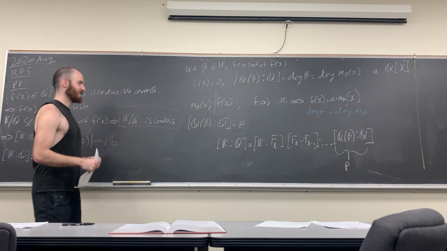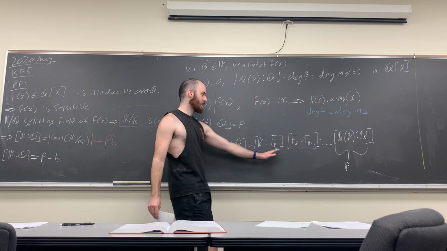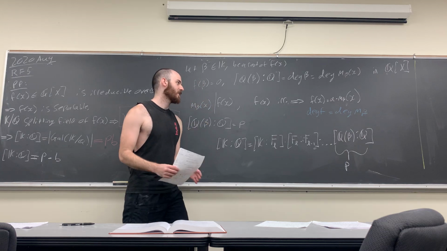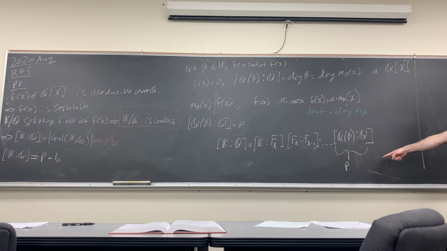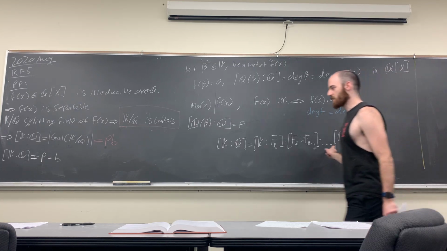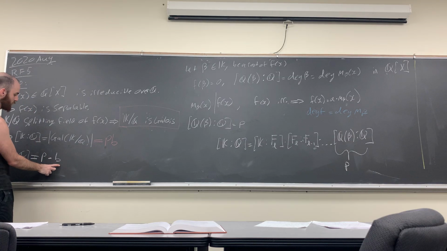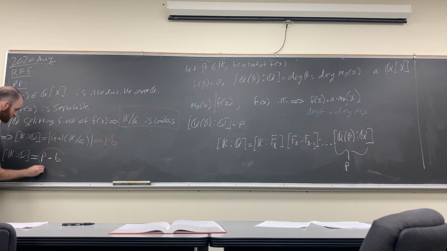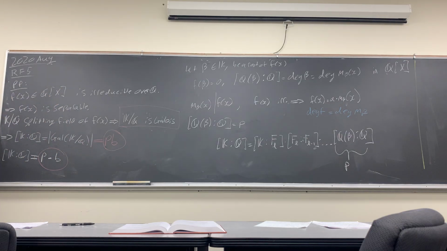So then we can look at a tower of fields where we have finite extensions adjoining roots that we do not have yet. The very first extension is going to be of degree P by this argument. So the degree of the extension of our splitting field over Q is going to be some multiple of P. And if it's some multiple of P, then our Galois group also has cardinality some multiple of P. Okay with this? Okay, cool.